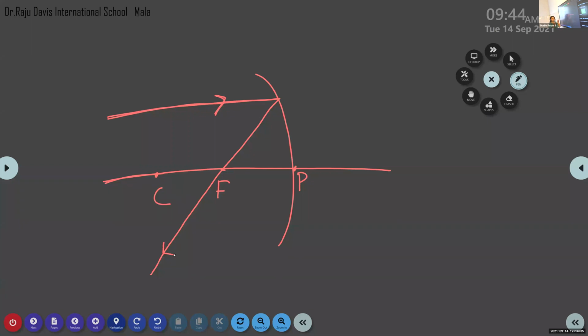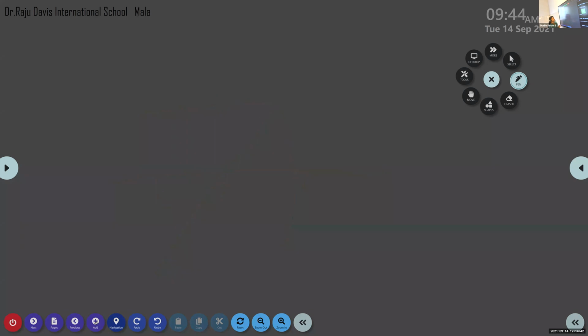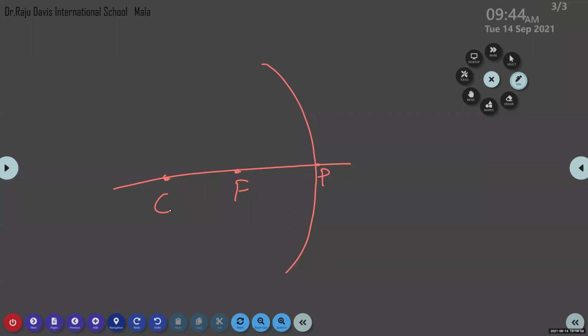So if the ray of light is coming parallel to principal axis, after the reflection, it is passing through principal focus. Now, the second case. What about our second rule? Here we have pole, focus, center of curvature. Try to recollect the second rule, just opposite. A ray passing through the focus. If the ray of light is passing through the principal focus, then what happens? Parallel to the principal axis. Yes, after the reflection, it emerges parallel to that of the principal axis.